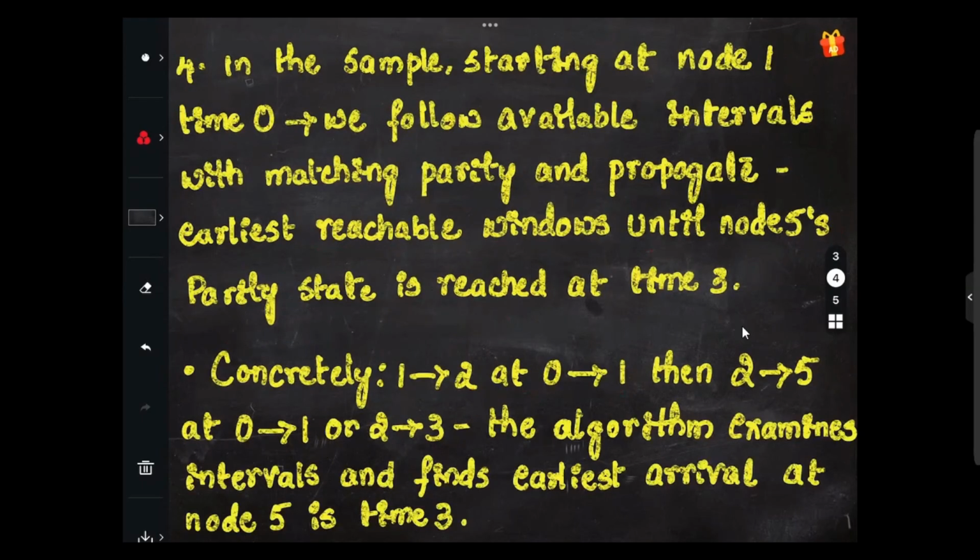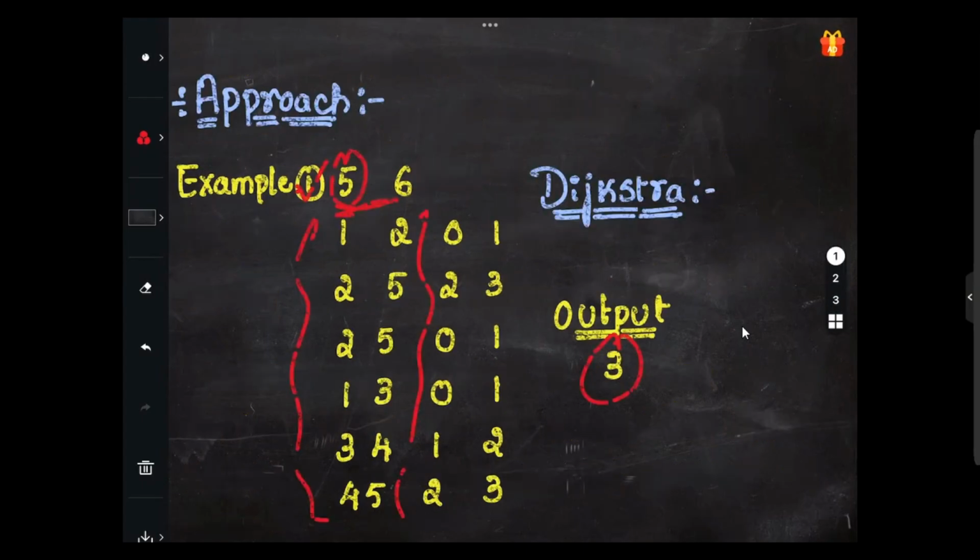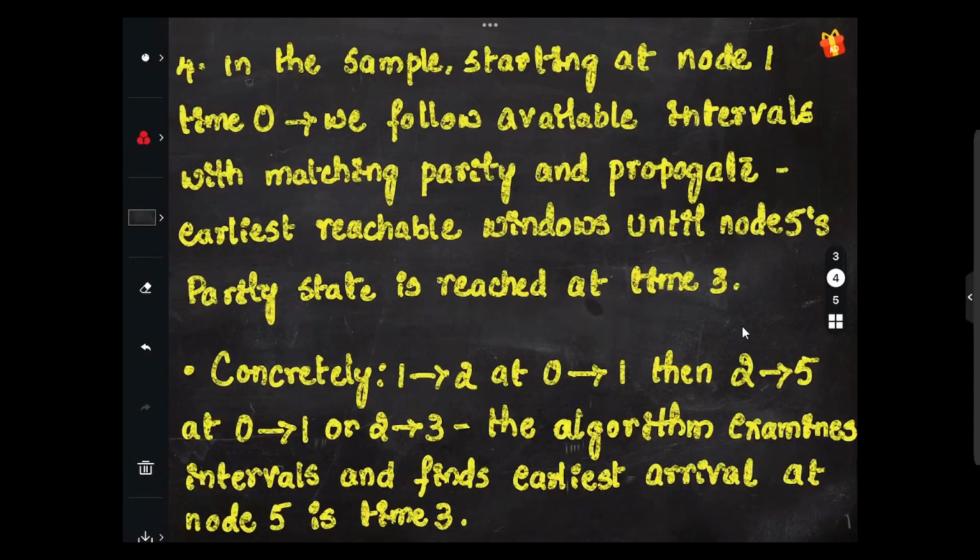So we try to implement the same thing in the form of code. In the example that we have considered, edges 1 2 2 5, 2 5 twice, 1 3, 3 4 and 4 5. At node 1 at time 0, we follow available intervals with matching parity and propagate earliest reachable windows until node 5's parity state is reached at time 3.